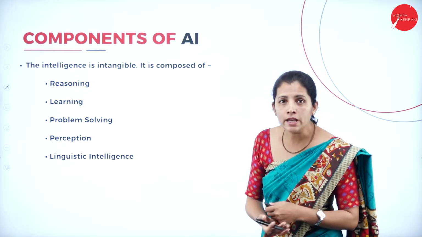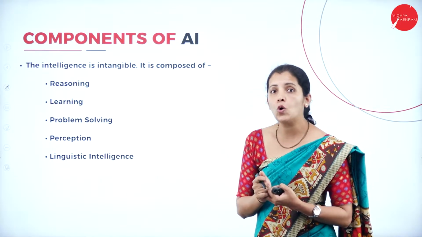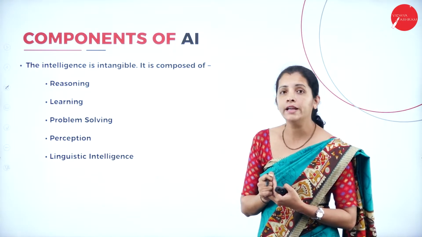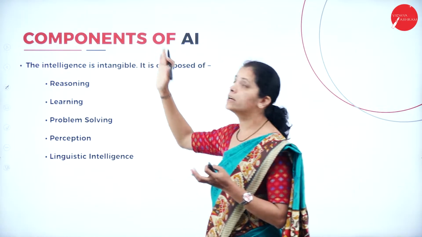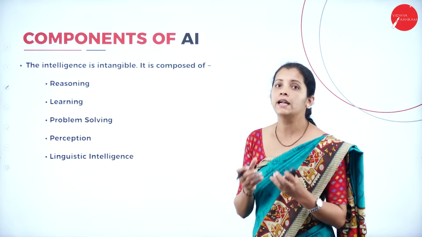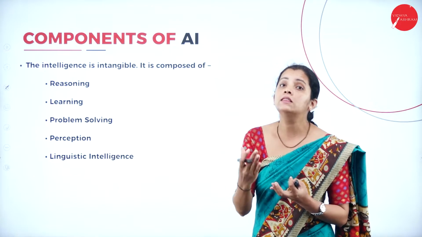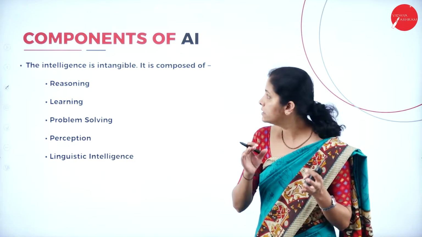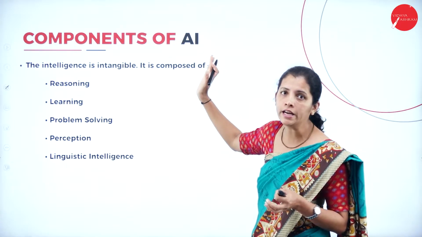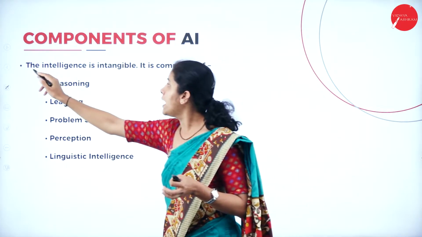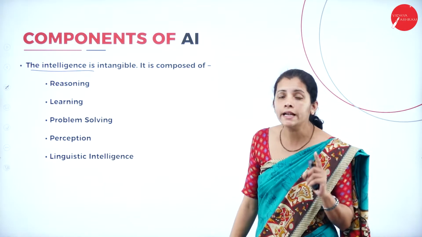But in my today's session, at the beginning, I'm going to deal with components of artificial intelligence. So, what are the components of artificial intelligence? That means to develop AI, what are the things I require? That is itself called components of artificial intelligence. The intelligence is intangible. What is intangible here?